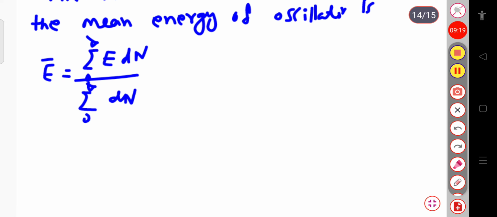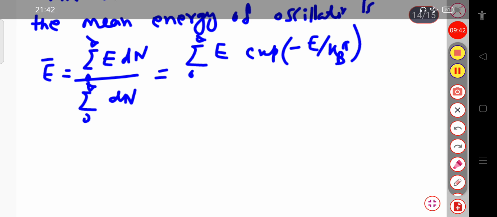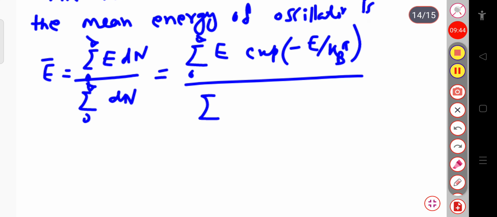So if I apply the Maxwell-Boltzmann distribution law, dn is proportional to exponential minus E by kT. So here I can write this as sum over 0 to infinity E into exponential minus E by kBT, where kB is the Boltzmann constant, divided by sum over 0 to infinity exponential minus E by kBT.